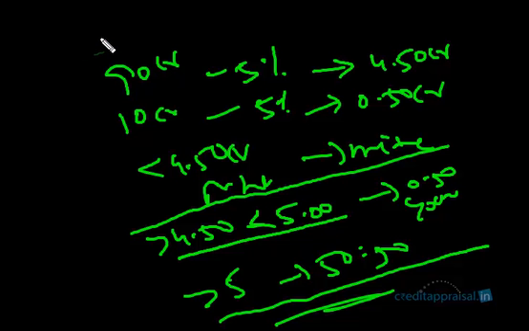Look, out of the total project cost of 100 crores, the operator has invested only 10%. But if it performs very well and the profit exceeds 5 crores, then the profit sharing will be in the ratio 50 to 50%, even though his investment is only 10%. So there will be an incentive for the operator to perform well. If the project earns very good profits, he's going to get a lot of money with very little investment. But if the project doesn't perform well, he's not going to get anything, right?